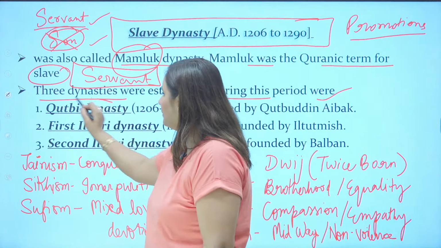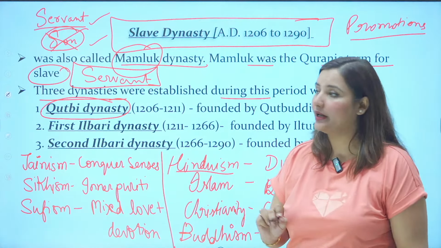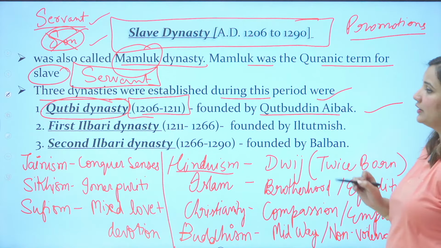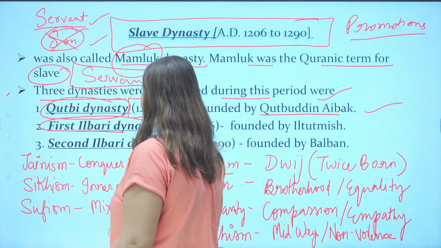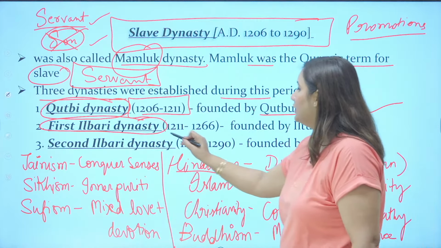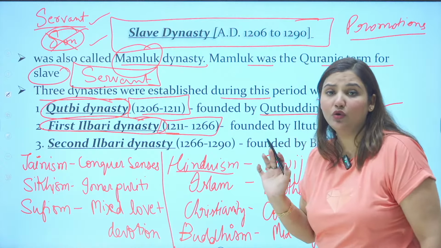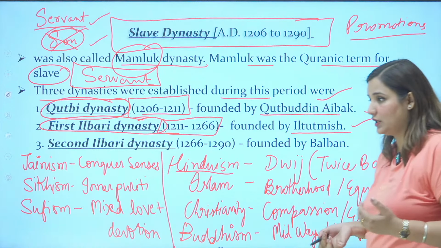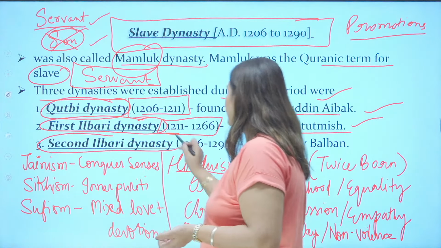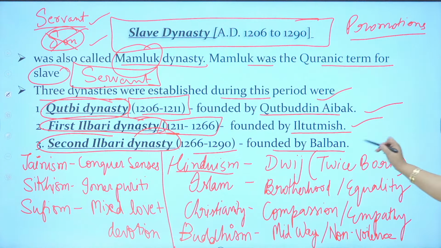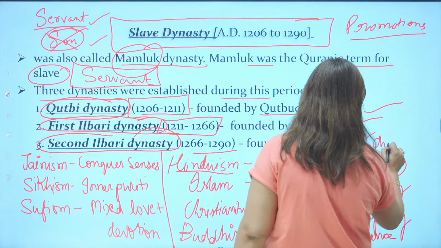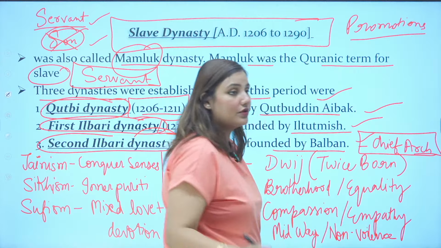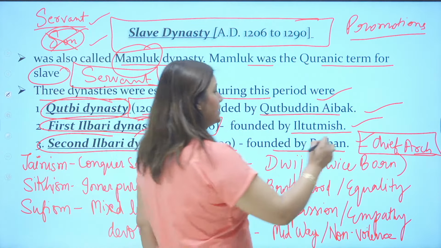The first was started by Qutbuddin Aibak, known as the Qutbi dynasty, from 1206 to 1211. It was founded by Qutbuddin Aibak. The second is the first Ilbari dynasty, started by Iltutmish from 1211 to 1266, which is a very big rule, 60 years of rule, founded by Iltutmish and developed later by Razia Sultan. Then the second Ilbari dynasty is from 1266 to 1290, founded by Balban. Balban is also known as the chief architect of the Delhi Sultanate, because he was the first to start a separate